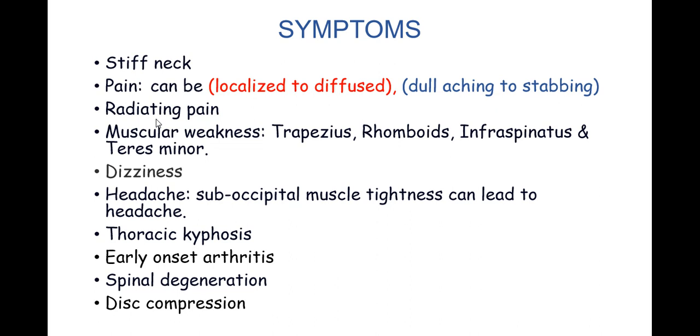There is weakness in the shoulder joint muscle. The patient might complain of dizziness and headache. There is a thoracic kyphosis, a hunch in the thoracic, upper back region. There might be early arthritic changes in the spine, early spinal degeneration and discompression.